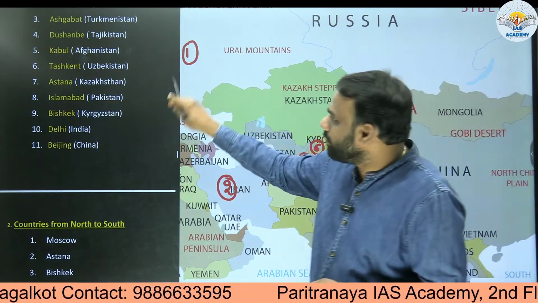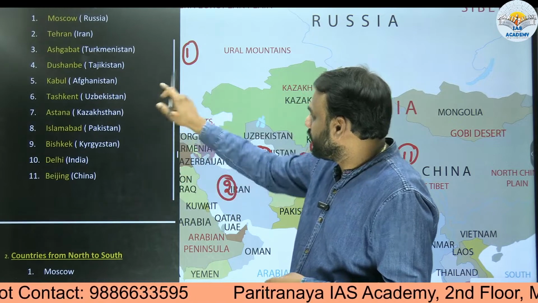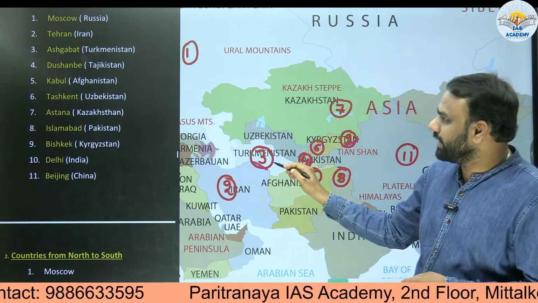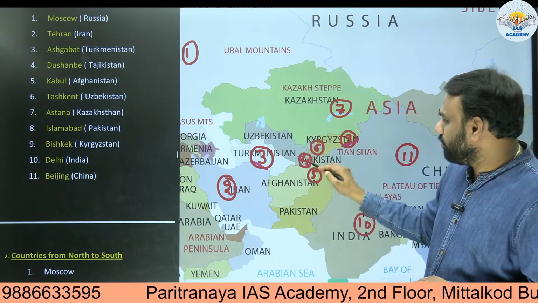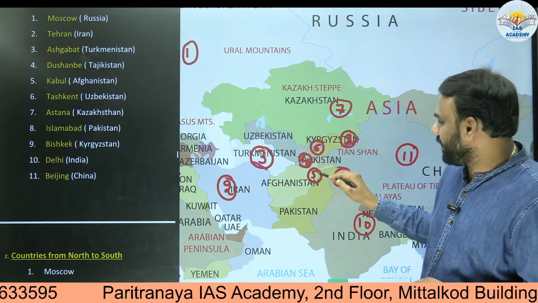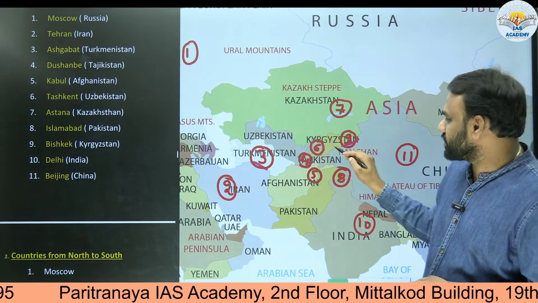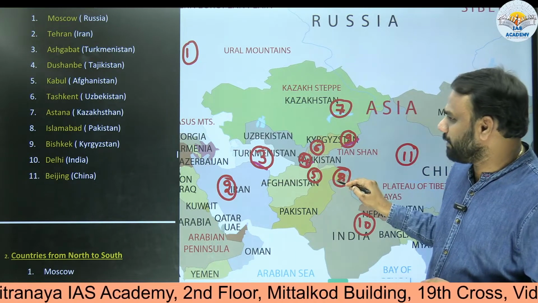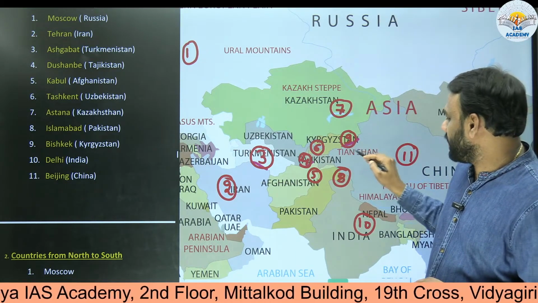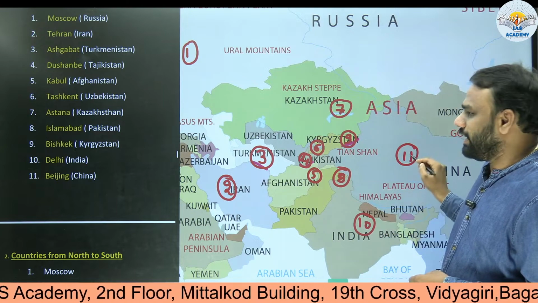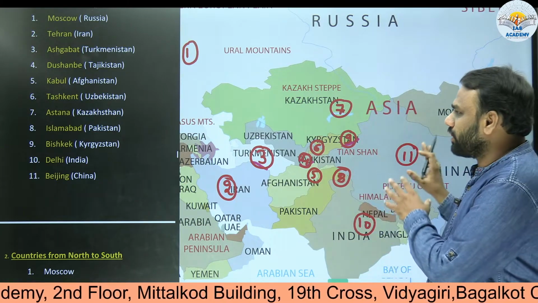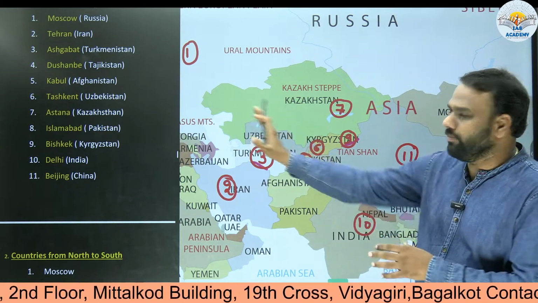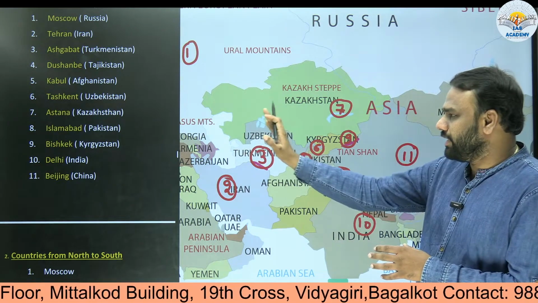One is Moscow, two is Tehran, three is Ashgabat, four is Dushanbe, five is Kabul, six is Tashkent, seven is Astana, eight is Islamabad, nine is Bishkek, 10 is Delhi, and 11 is Beijing. This is the order of the cities as one moves from west to east, that is from left to right.